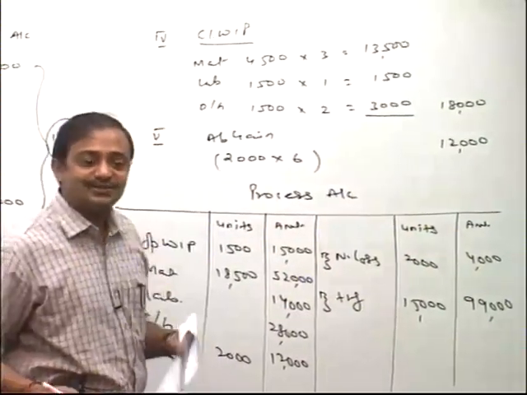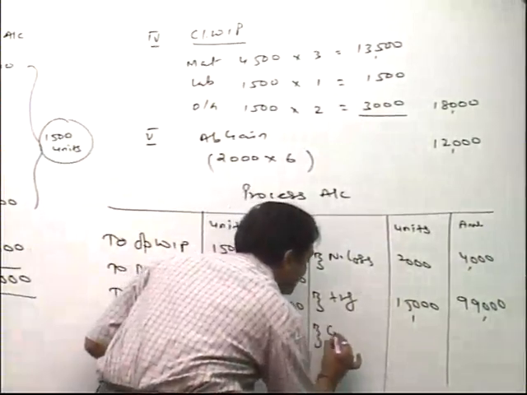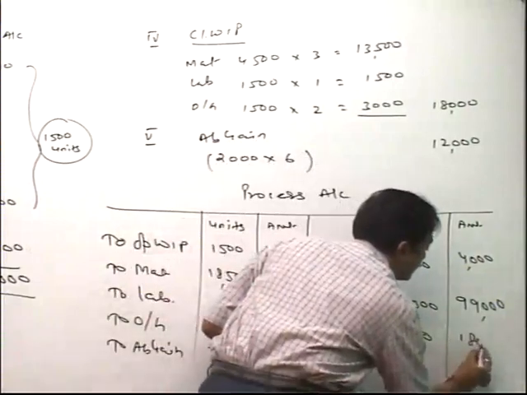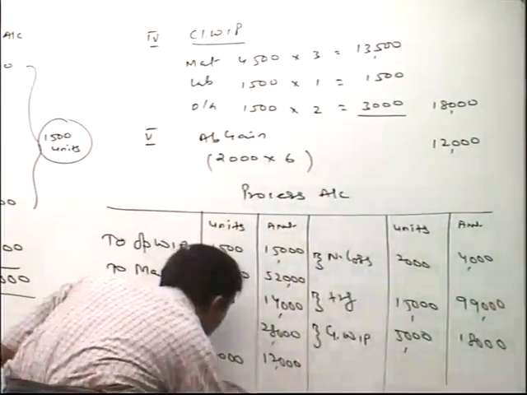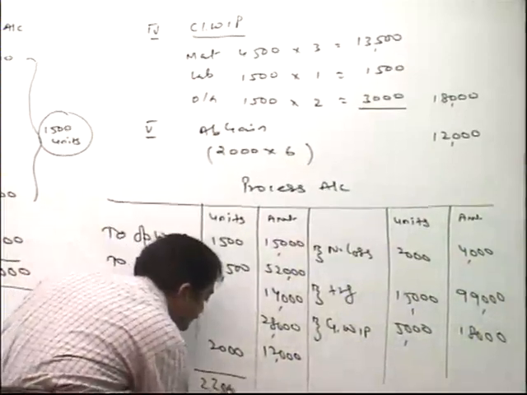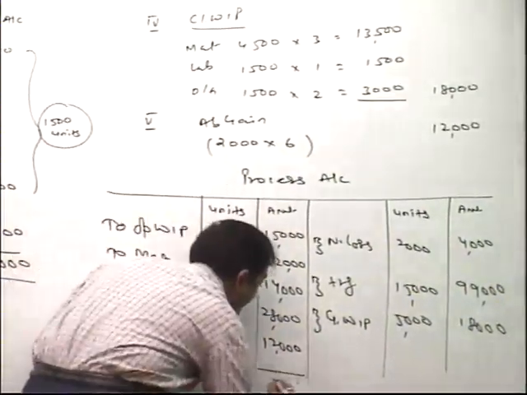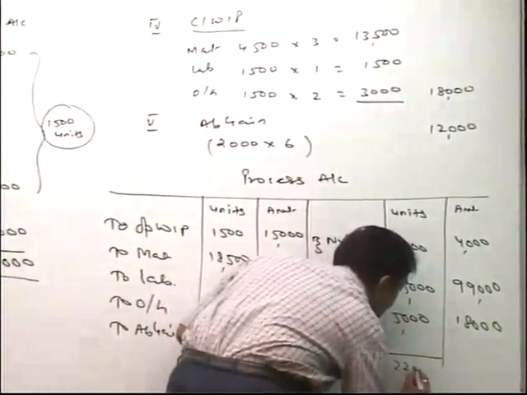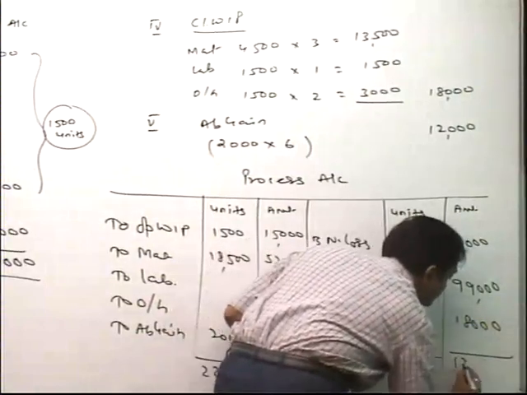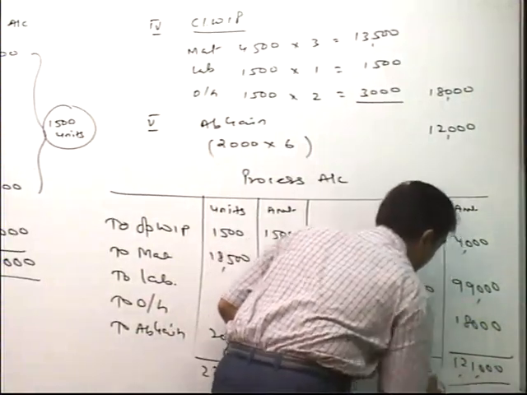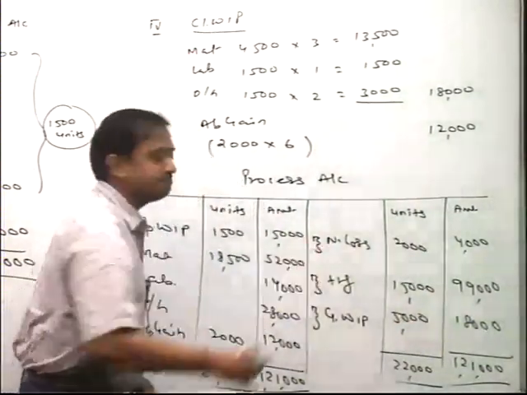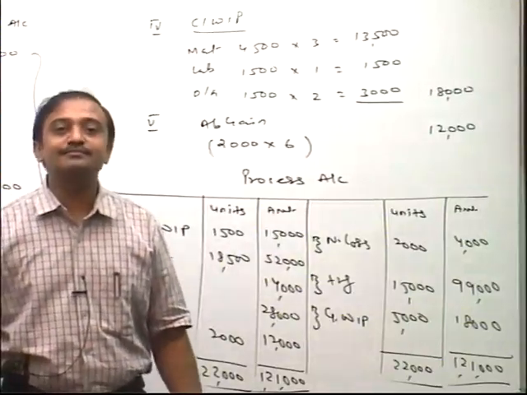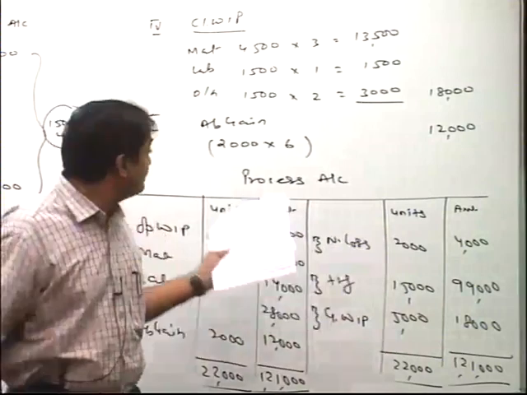Remember, friends, working notes. Okay. And last, closing WIP 5,000 units and here cost 18,000. Total would be 22. Here total would be 121. Final answers. Clear? So the first question we solved with equivalent production, friends, FIFO method. Clear? Write down the final part.